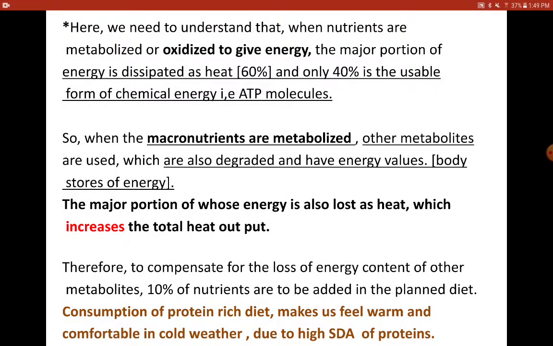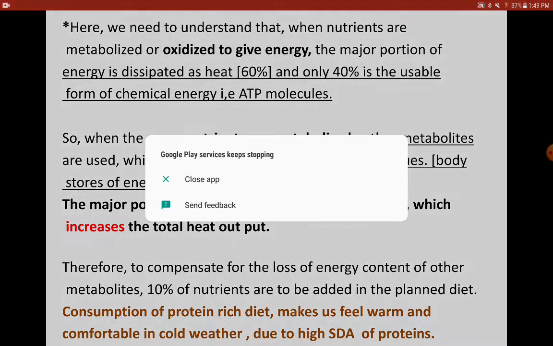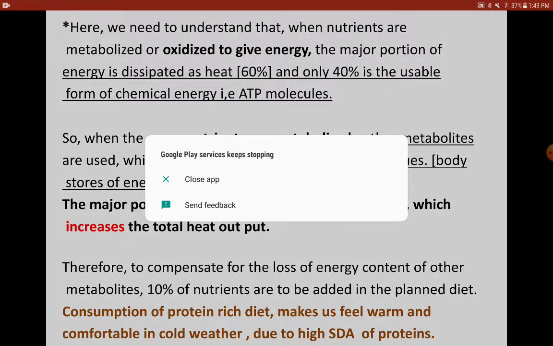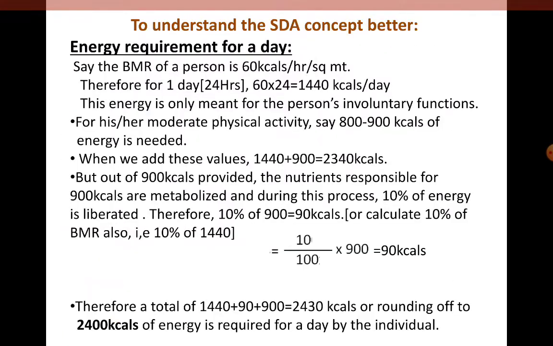Other metabolites are your friends. So you have to repay them. Therefore, you have to compensate for those components in the cells. That's why you have to add 10% of that extra components or nutrients in the diet. That is where you will increase your pocket money by 10%. I hope you understood this concept of SDA.